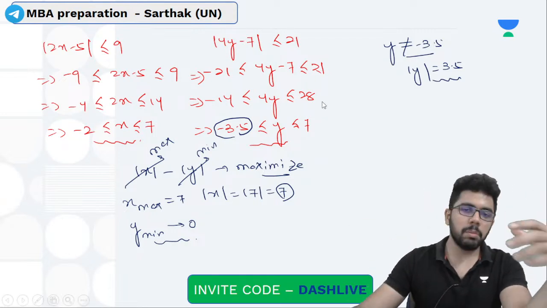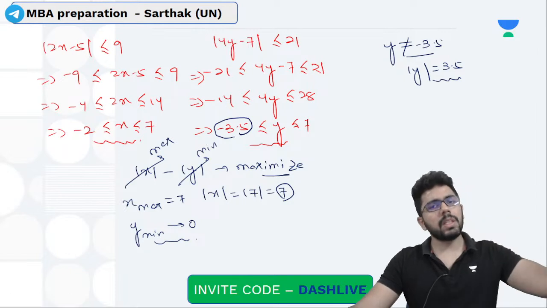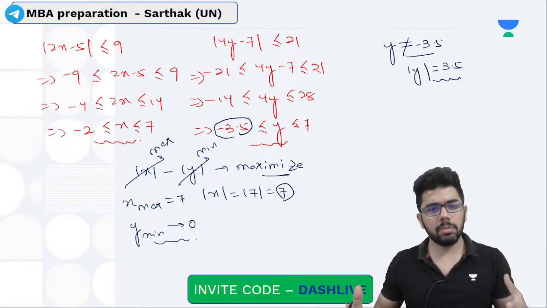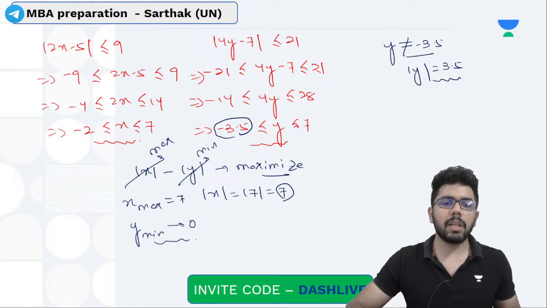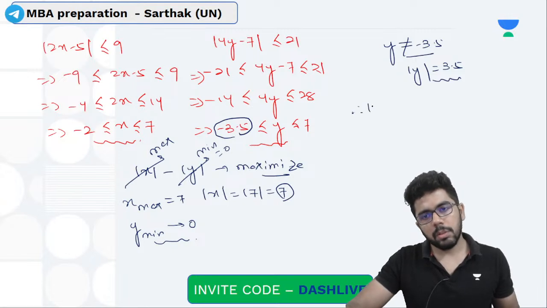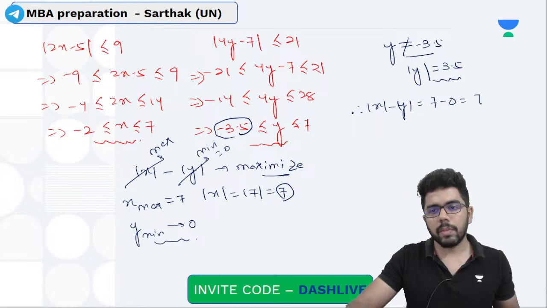Although for a minimum you might think I should go negative, it will again become a modulus, so the negative number becomes positive again. So that is why the minimum that a modulus can get is 0 anyways. Hence mod x minus mod y is like 7 minus 0. The answer is 7.